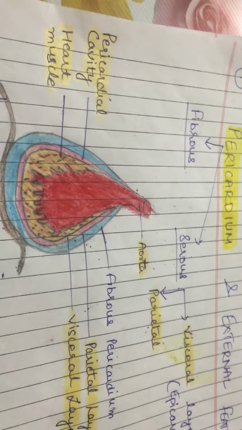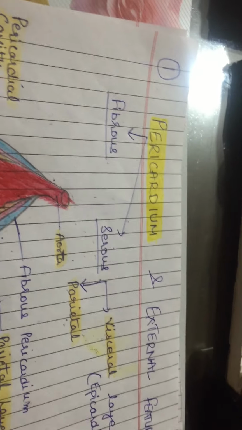Now let's come to the other features of the serous pericardium. We have transverse sinuses and oblique sinuses. In the serous pericardium we have two sinuses.